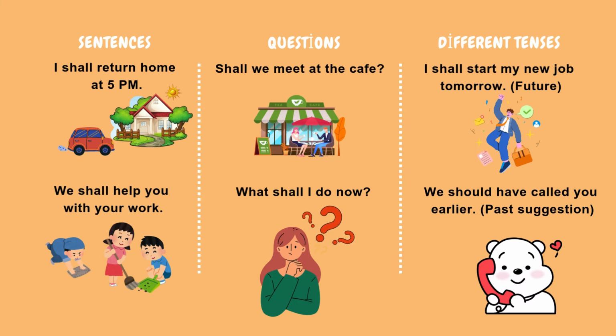Example sentences. First, I shall return home at 5 p.m. Second one, we shall help you with your work. Next ones are example questions. Shall we meet at the cafe? What shall I do now? And last ones, examples in different tenses. I shall start my new job tomorrow. We should have called you earlier.